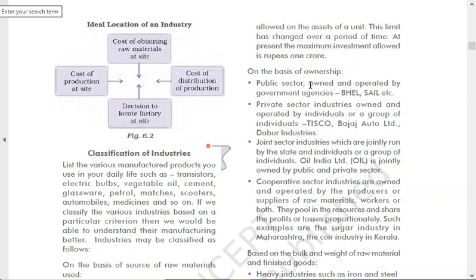So public sector, that means owned by the government, right? That is BHEL or SAIL. I told you about SAIL, Steel Authority of India Limited. And what is BHEL? Bharat Heavy Electric Limited, right? That is BHEL. They make electrical machines. So all the industries which need machines, those machines are made in BHEL, right?